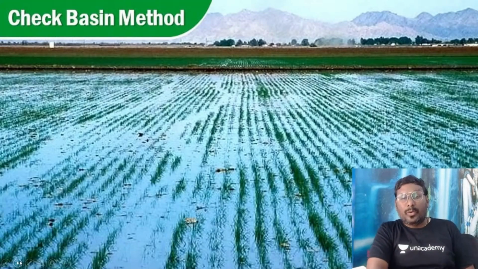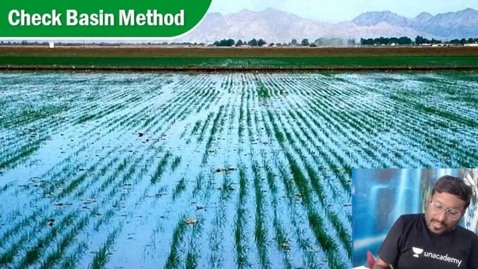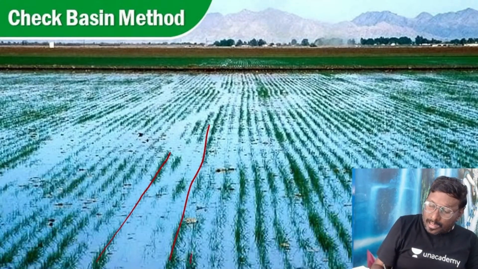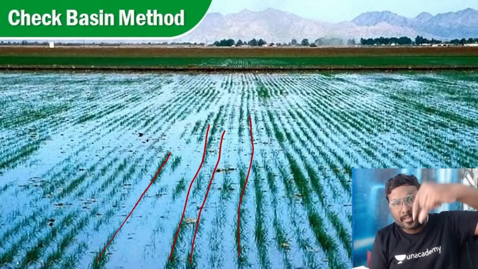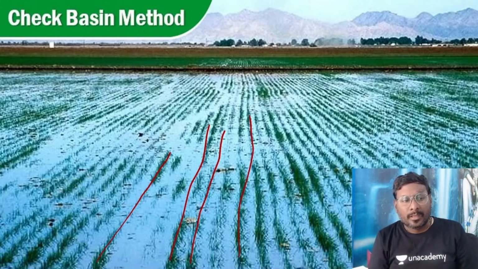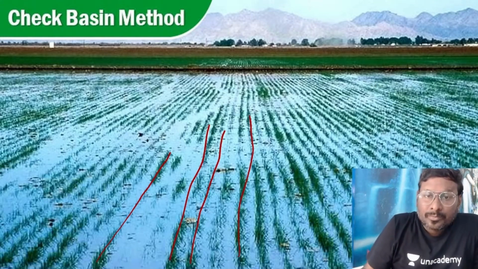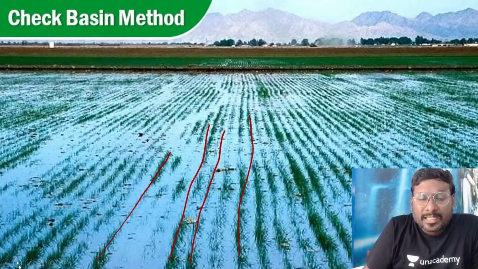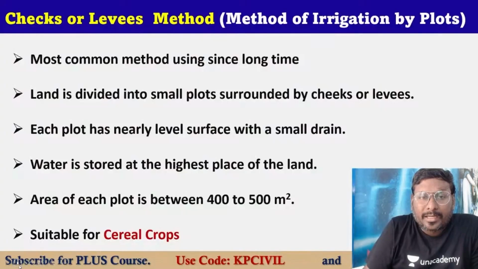Have you seen this model of irrigation? All the lands are in a single line. Whatever seeds are provided are sown in a specific line, an ordered manner.